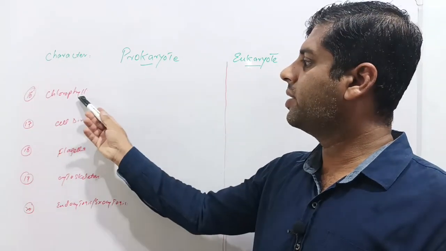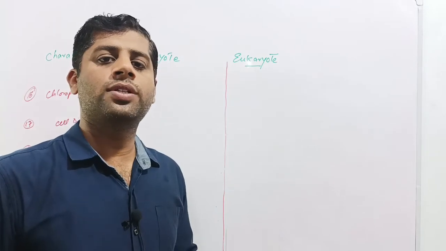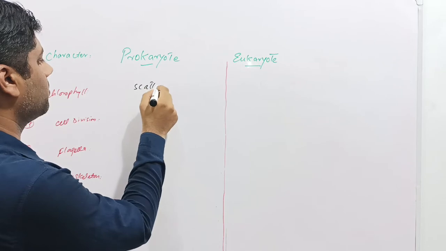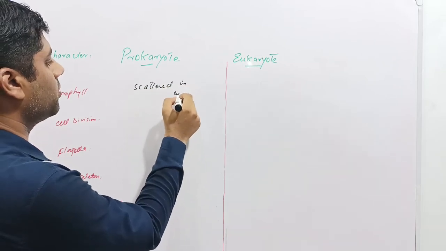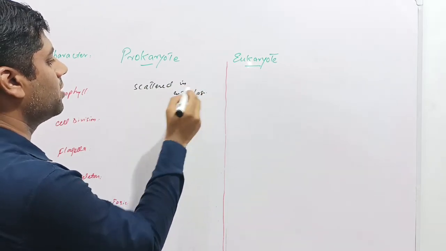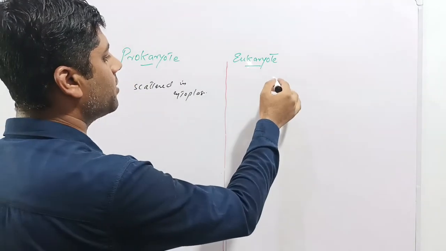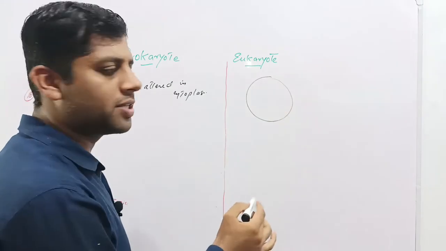Next difference lies in the chlorophyll. Chlorophyll is present in some autotrophic bacteria, but this chlorophyll is scattered in the cytoplasm. In case of prokaryotes, the chlorophyll is not present in the chloroplast, rather it is scattered in the cytoplasm of the bacterial cell. While in case of eukaryotes, in plants, the chlorophyll is present in the chloroplast.